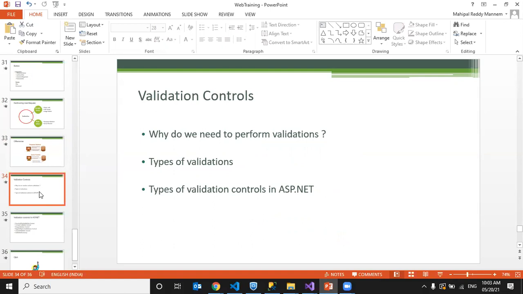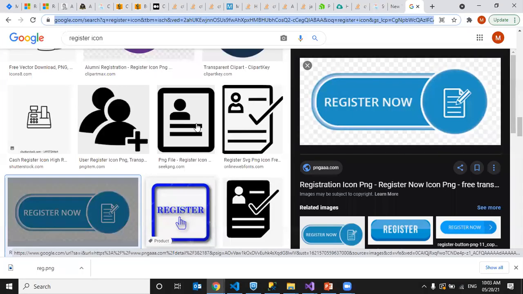Sir, I have one doubt. When we click on any button, can we navigate to a new tab? Yeah, we can. I told you, right? We can use the target property. Yes, sir. If we use that, we can go there.